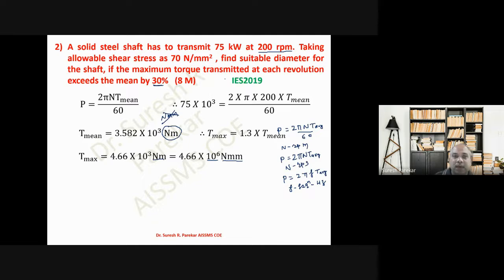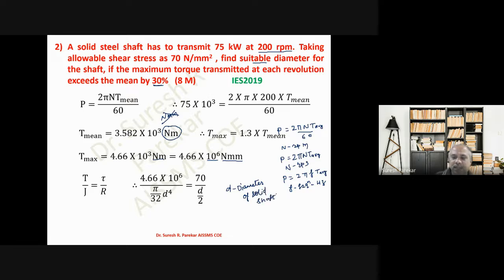Here we have to find a suitable diameter for the shaft, and that is for our solid shaft. Then we have the formula T by J is equal to tau by R. T we know, J is pi by 32 d to the power 4, where d is the diameter of the solid shaft, equal to tau upon R. R is again d by 2. So d is the diameter of the solid shaft. You can take any symbol for it.